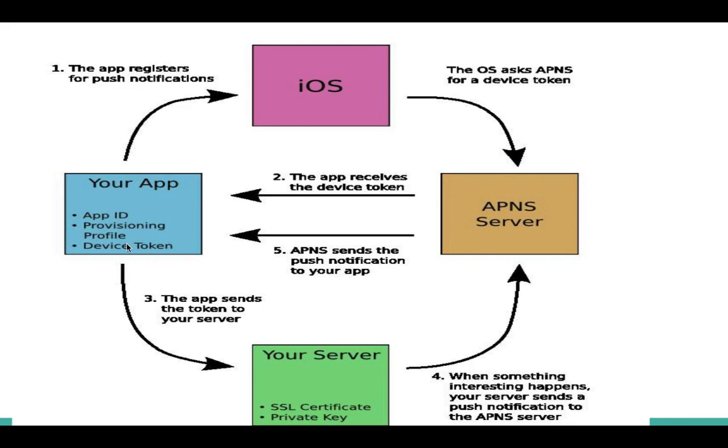Then we send the app ID, provisioning profile, certificate P12 and P8 certificate, and device token to the server. The server will handle the SSL certificate and private key, and send to the APN server.